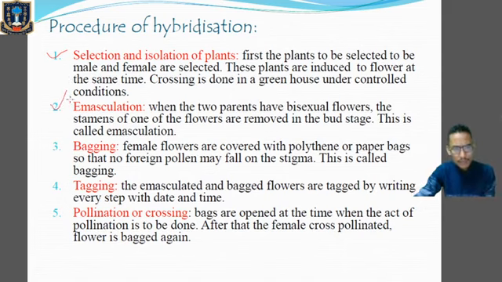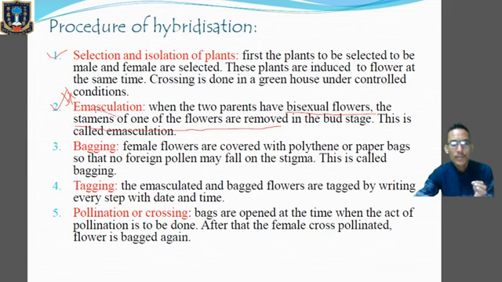The second procedure is emasculation, which is very important. Now what is emasculation? Before going into the term emasculation, what do you mean by bisexual flowers? Clear? Bisexual flowers means those flowers which bear both androecium and gynoecium. You know it very well. So bisexual flowers means those flowers which bear both reproductive organs, androecium and gynoecium. So if the parents are bisexual, in that case, stamens of one of the flowers are removed. Very important.